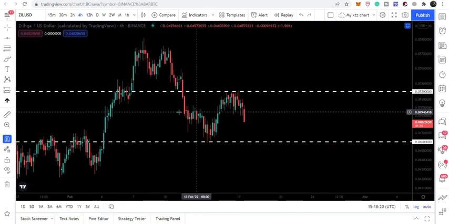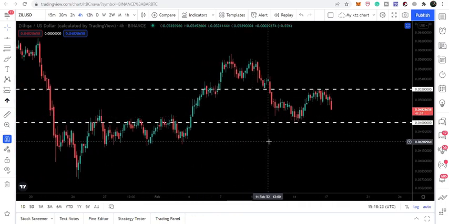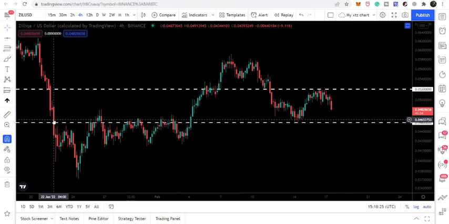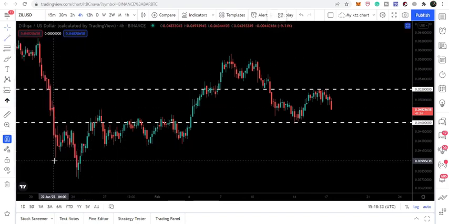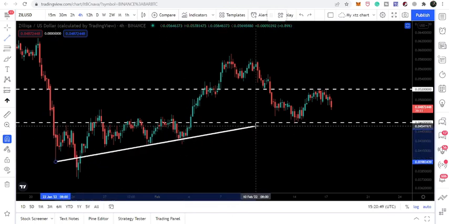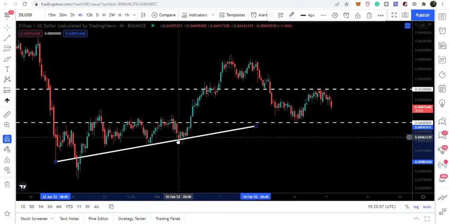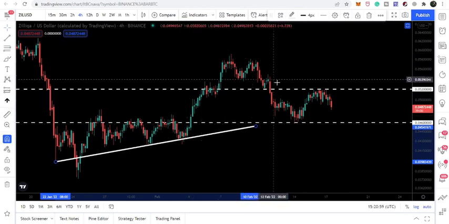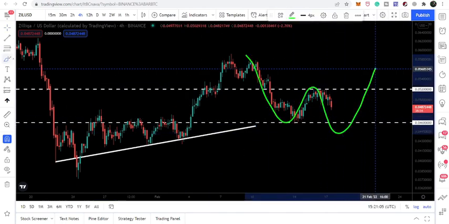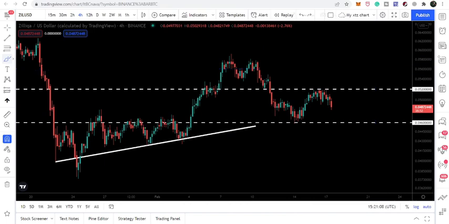Now the next support on the immediate short term is here at 4.6 cents. That is also the resistance of the previous ascending triangle that I was showing you in my previous videos as well. And the price line is going to test that support once again, and this was the resistance of the previous ascending triangle. And here we have the resistance, and the price line is moving down to retest this resistance as a support once again. And after this breakout, when we had this rally, we have already tested this support, and it is also possible that we are going to form a double bottom here on this 4-hourly time frame chart above this support.